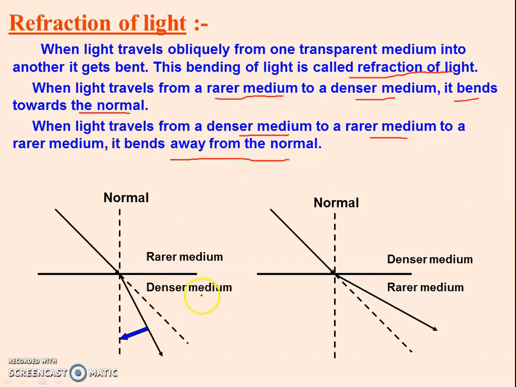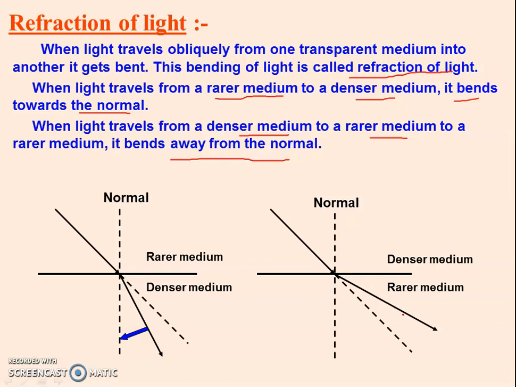In denser medium, the speed of light decreases. That's why it shifts towards the normal. And in the second case, it is going from denser to rarer medium, so its speed increases, and if its speed increases, it means it bends away from the normal. This is refraction of light.